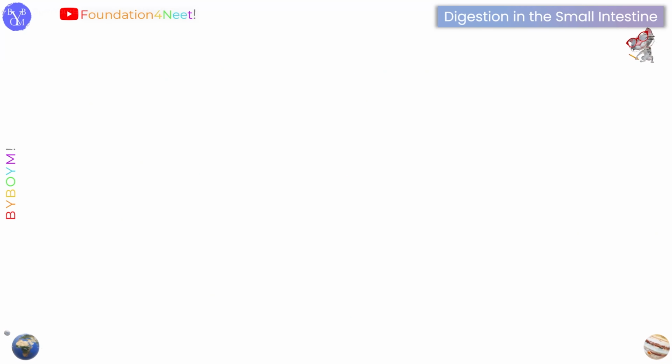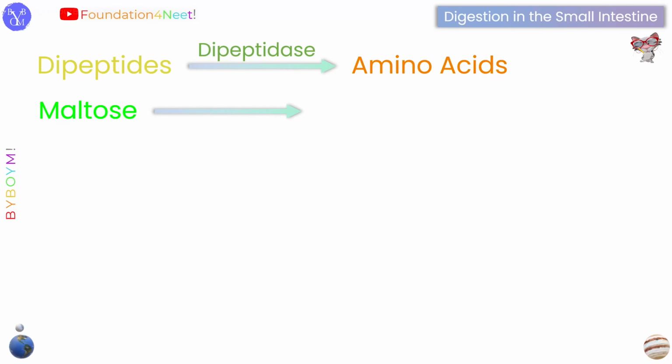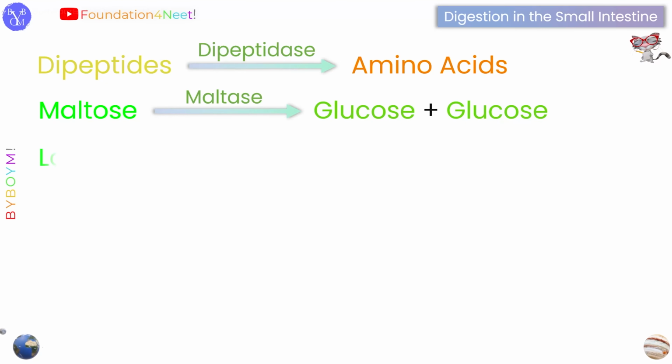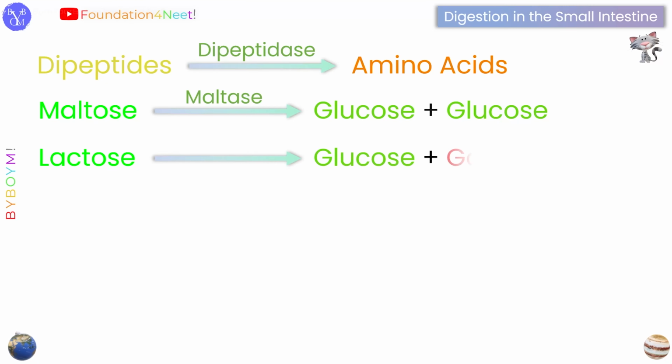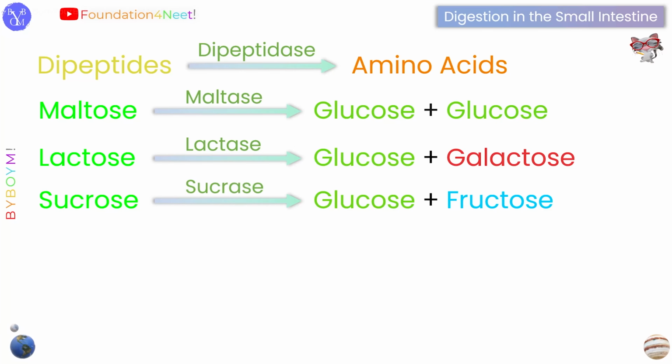Now let us look at the intestinal juice and the reactions. Dipeptides are broken down into the simplest component, amino acids, by the enzyme dipeptidase that is present in intestinal juice. Maltose is degraded into glucose and glucose by the enzyme maltase. The enzyme lactase digests lactose into glucose and galactose. The enzyme sucrase present in intestinal juice digests sucrose into glucose and fructose.